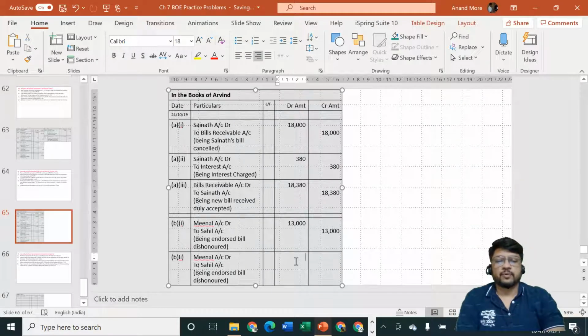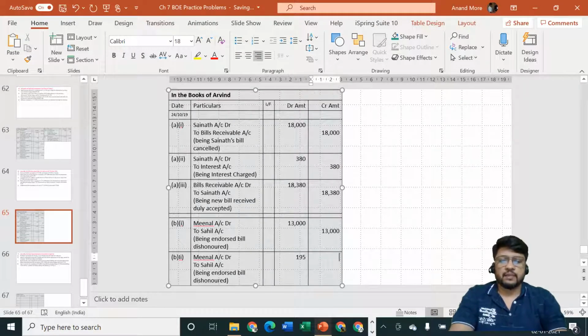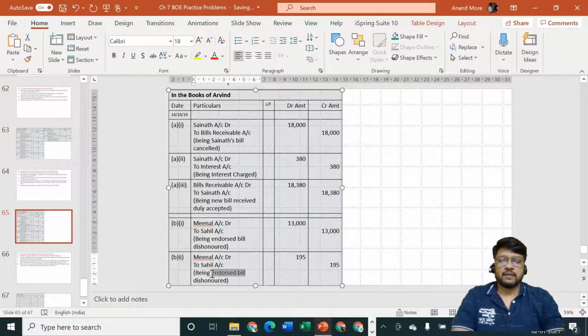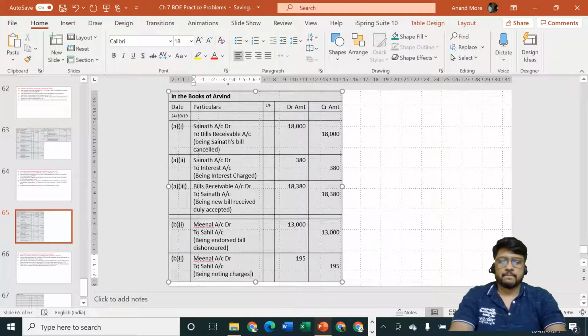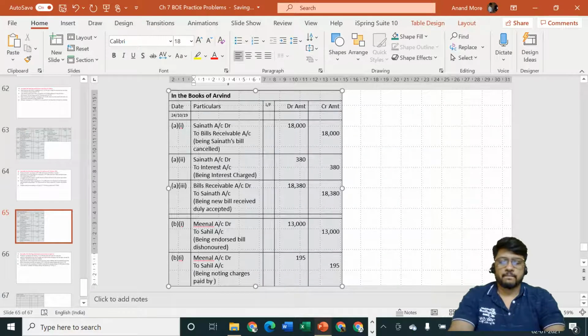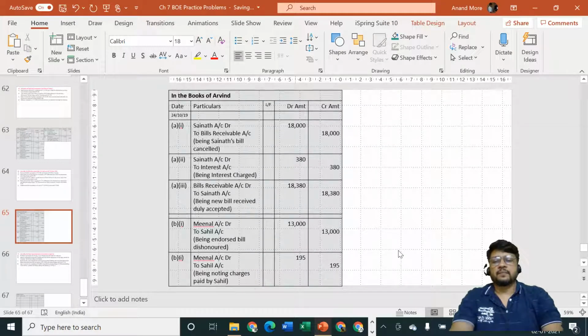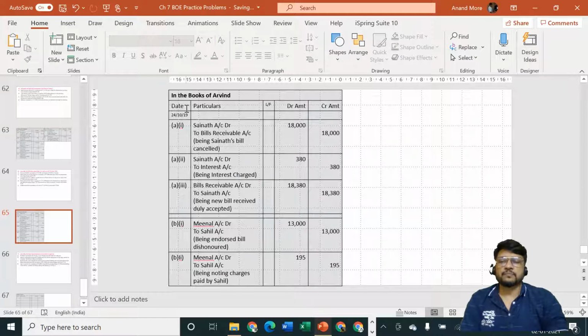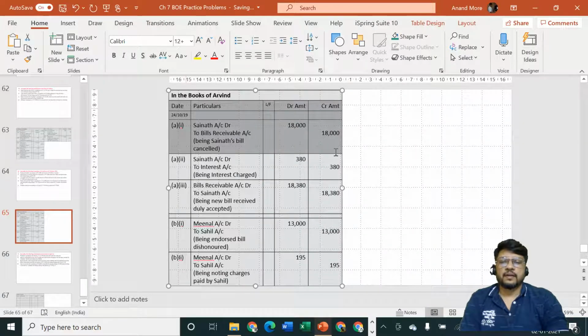Okay, amount is rupees how much? 195. Being noting charges paid by Sahil. Okay, so here we complete the second entry also, and the transaction is over.